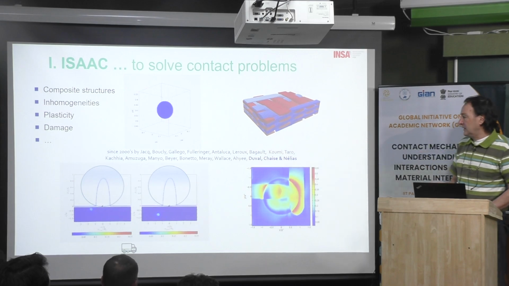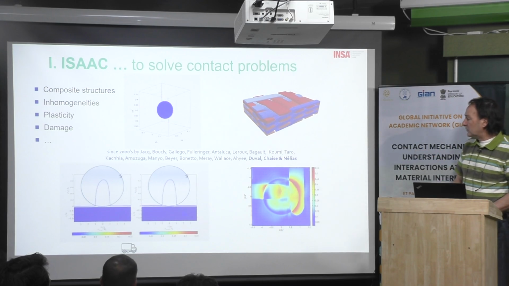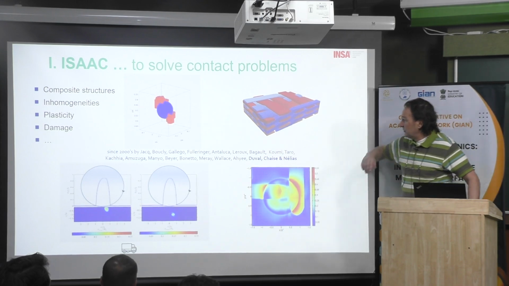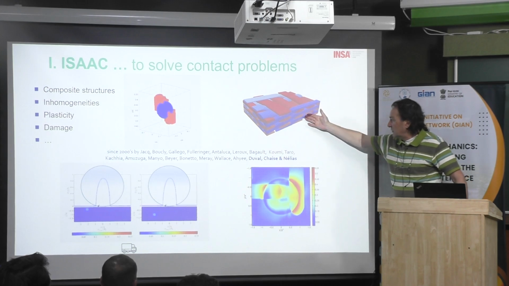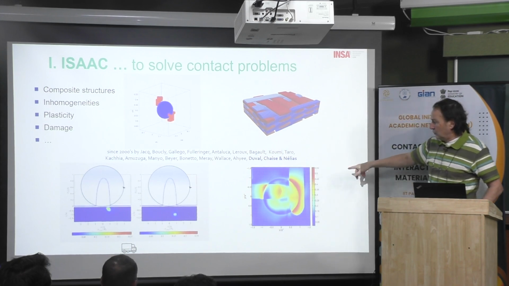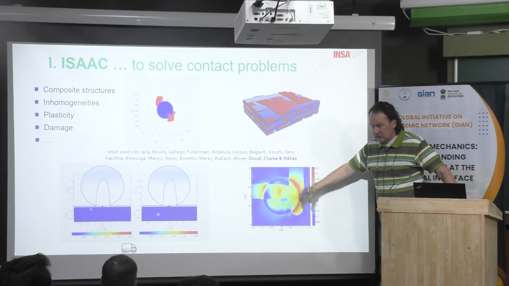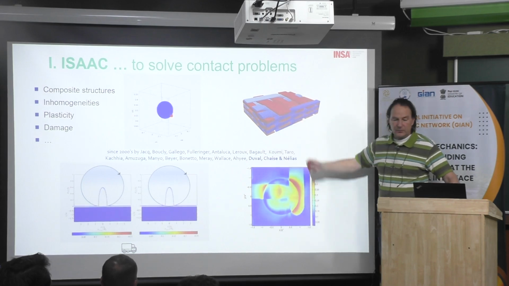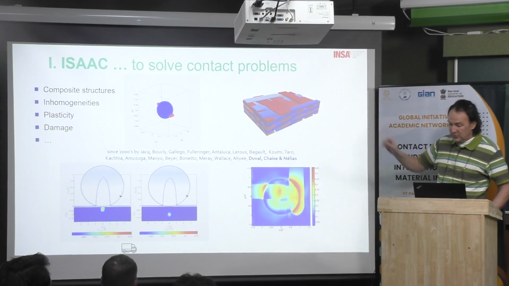Okay? Then this is another view of what I have presented before. And again, this is what we can do. We can work on real composite materials. And this is a view of the stress distribution when you have an indentor loaded on the 3D composite. Okay.